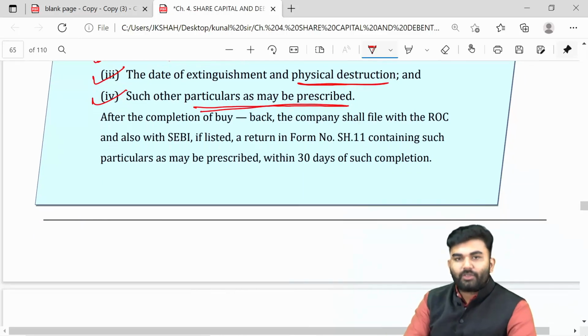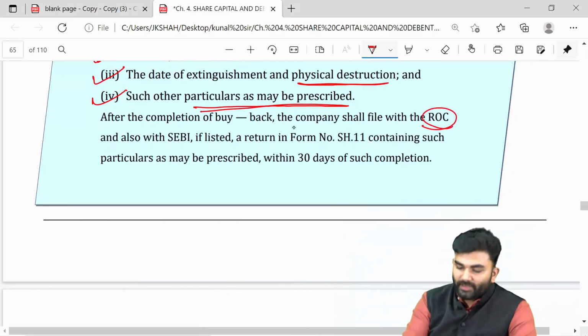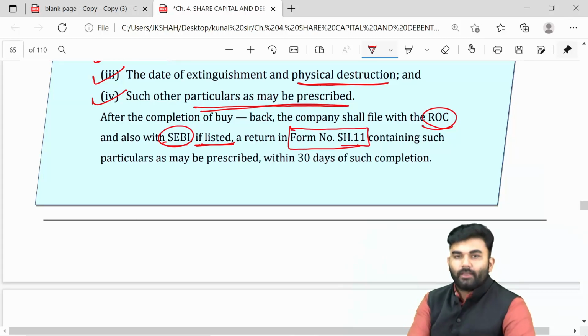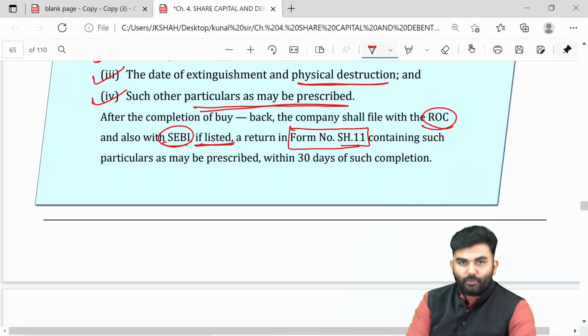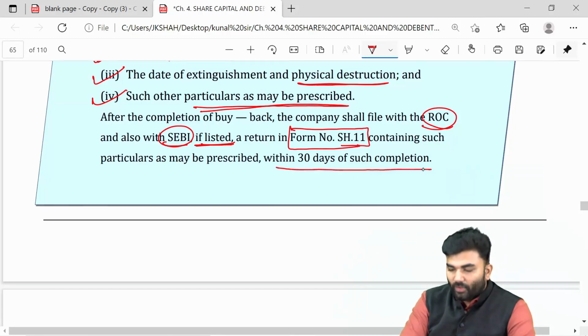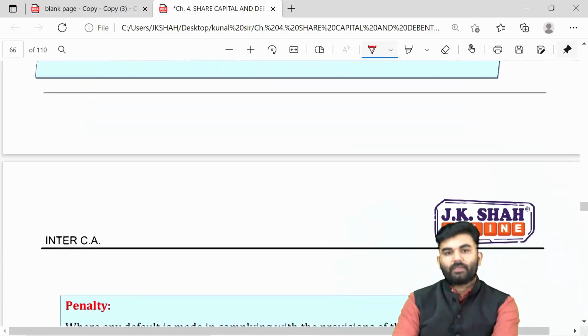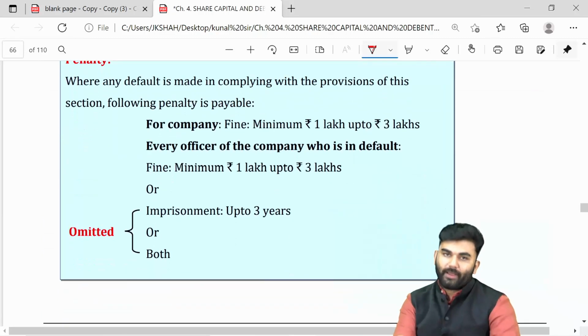Over here the company needs to intimate the ROC as well as the SEBI, if it is a listed company, under a form number SH11 stating that the procedure of buyback is completed. Such intimation should be done within 30 days of completion of buyback.